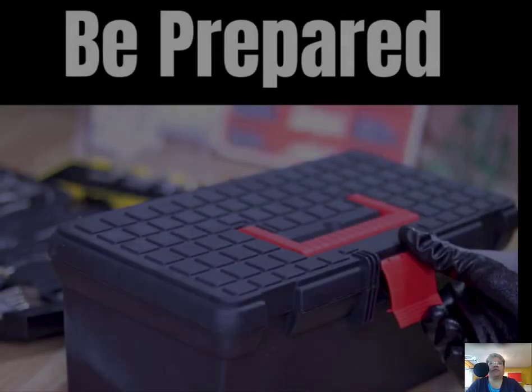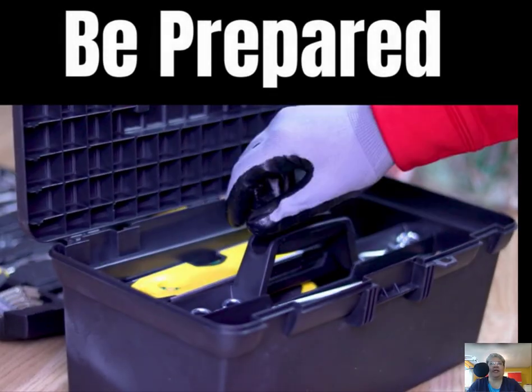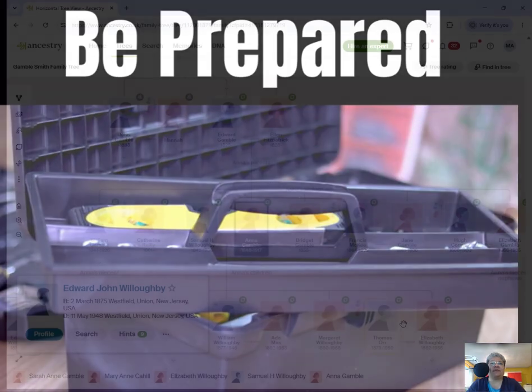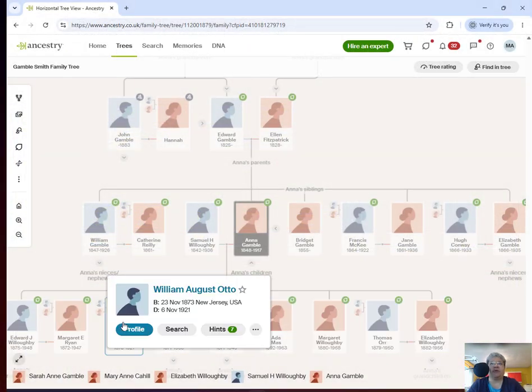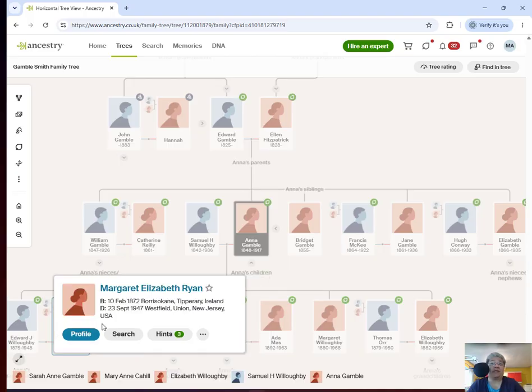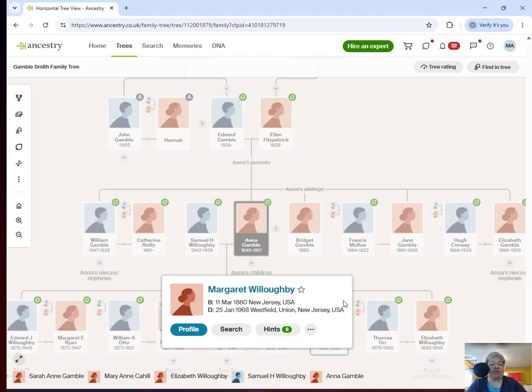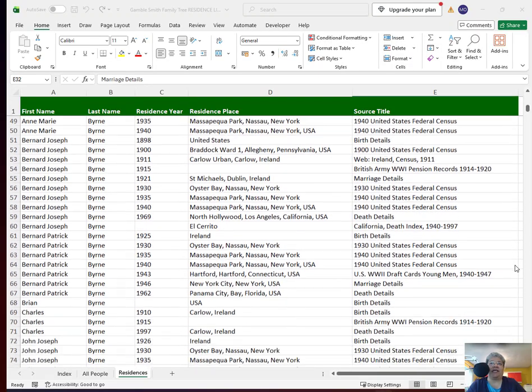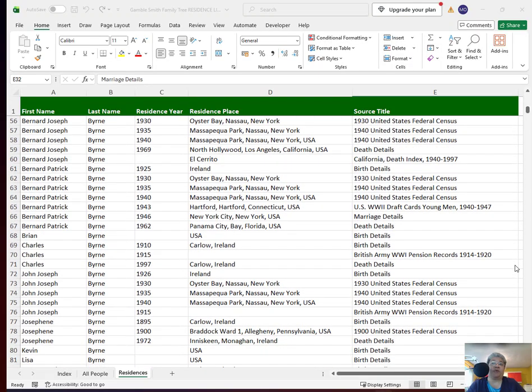Before I search for relevant newspapers, I need to know which towns I'm actually looking for. And this is where a bit of preparation pays off. I could hunt through my tree, person by person, jotting down the places, but that's very tiresome with a big tree. Instead, I made this spreadsheet, which has every residence detail in my family tree, plus places of birth, death, and marriage.